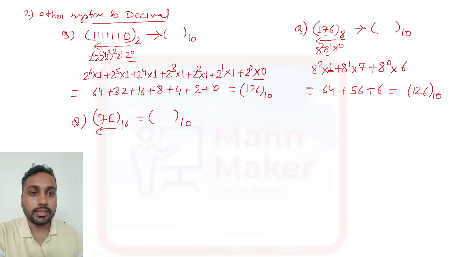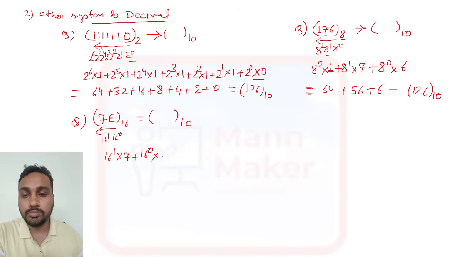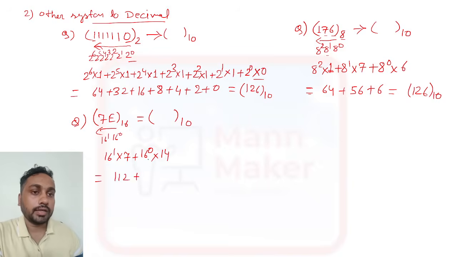Here 16 is there, so 16 power 0 and 16 power 1. Now 16 power 1 into 7 plus 16 power 0 into e. E means 14. So 16 into 7 is 112, and 16 to the power 0 is 1, and 1 into 14 is 14. Now if you calculate this, you will get 126 decimal.